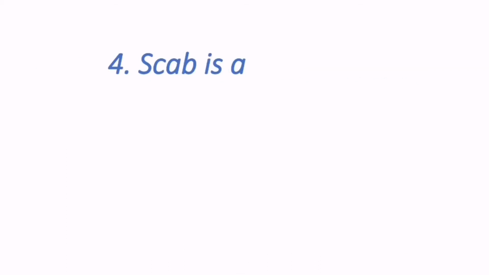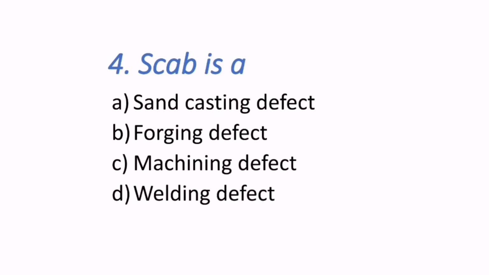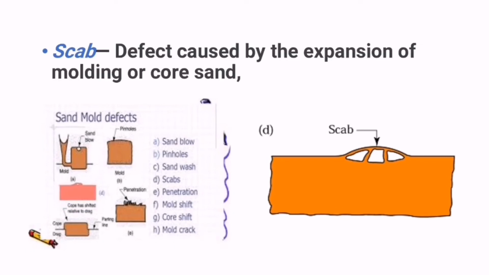Fourth question reads, scab is a. What is meant by scab? Maybe sand casting defect, a forging defect, a machining defect or welding defect. So what is a scab? Scab is generally caused by expansion of molding or core sand.